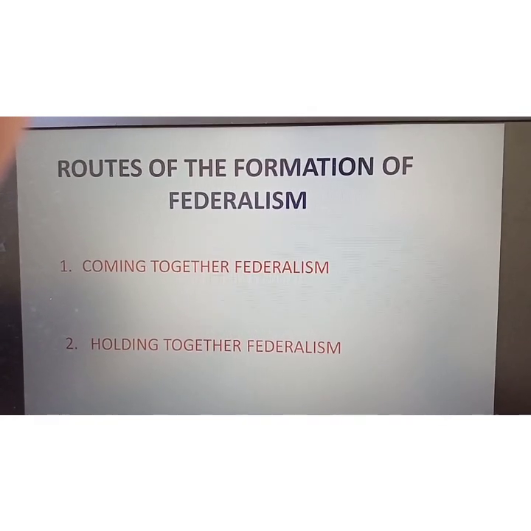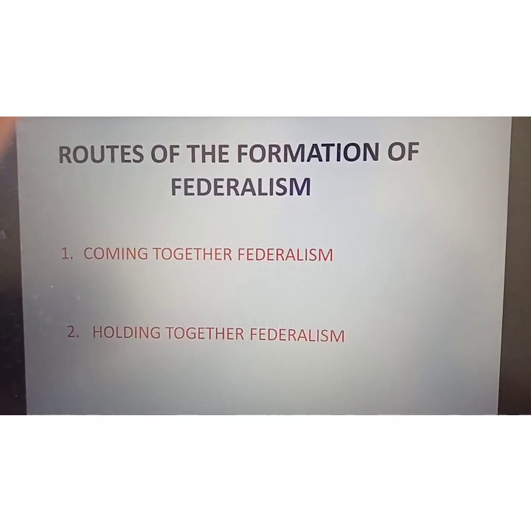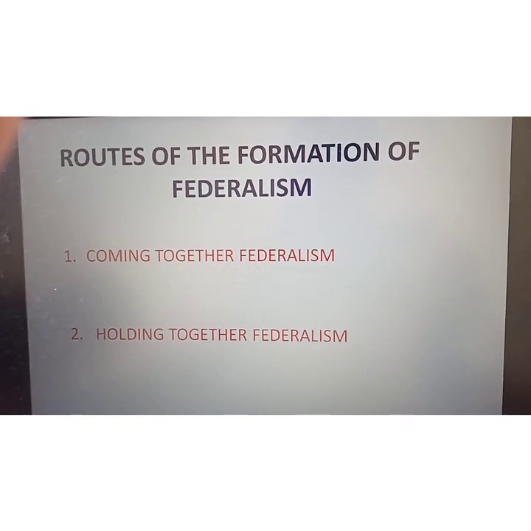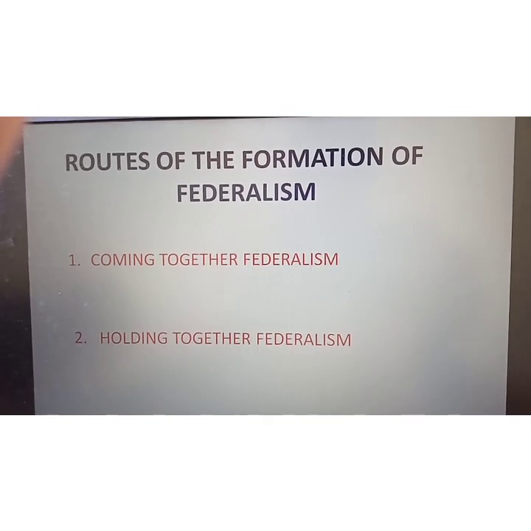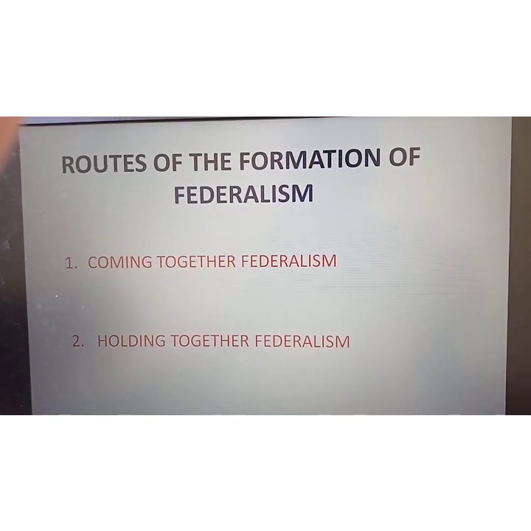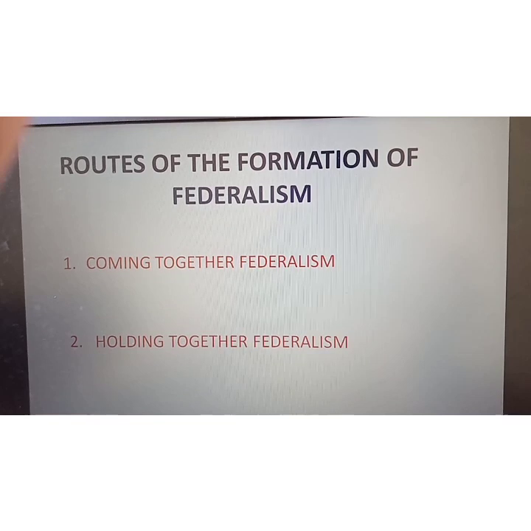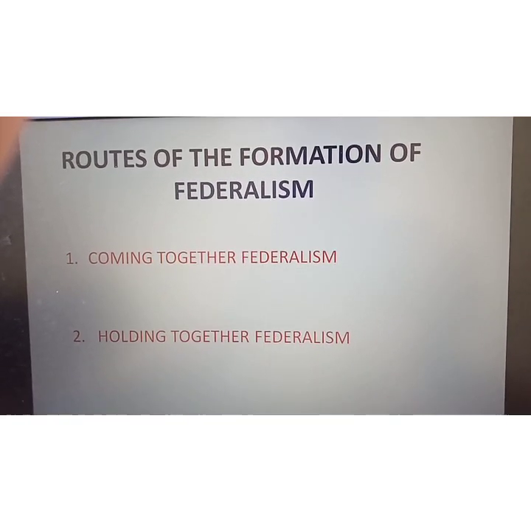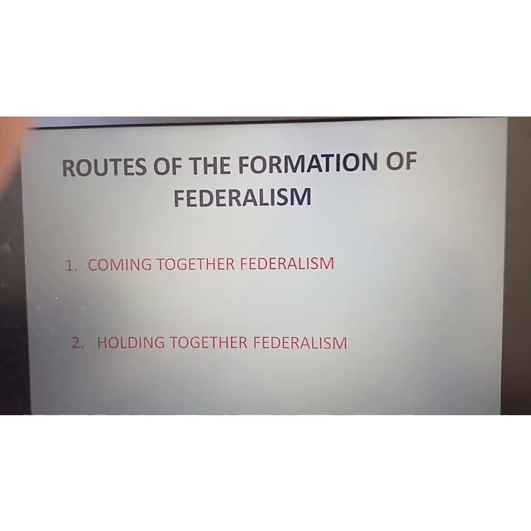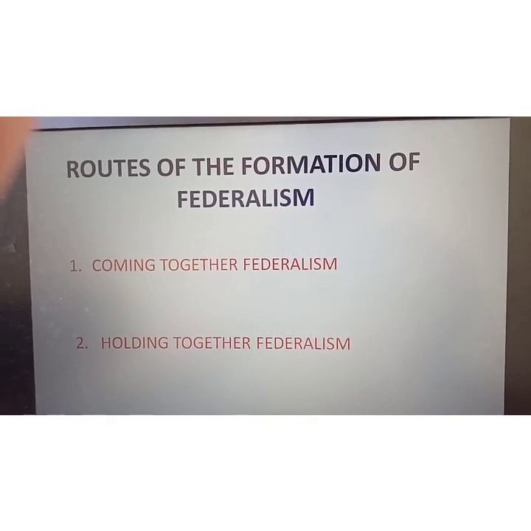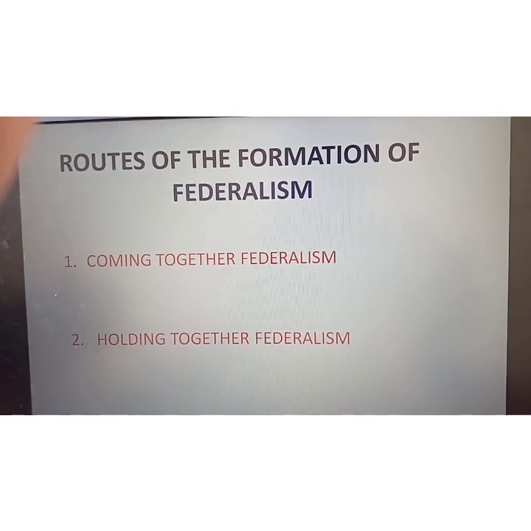On the basis of that, there are two ways by which we can set up federalism. One is coming together federalism. Try to understand properly. When some independent countries come together to make one strong unit, a strong country, for their security and cooperation, that is called coming together federalism. Like the USA, see the name, United States of America. That means some independent states became united to make one strong country. Australia is also an example of coming together federalism.